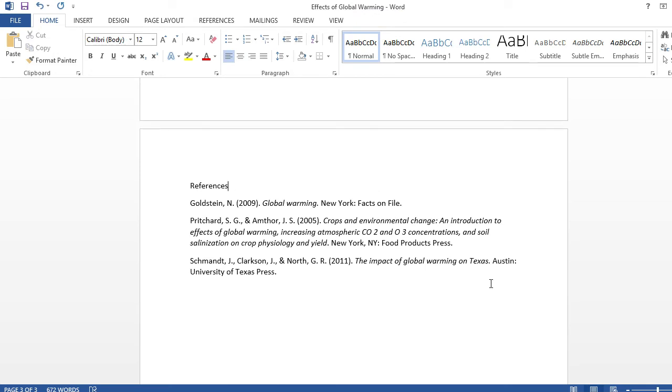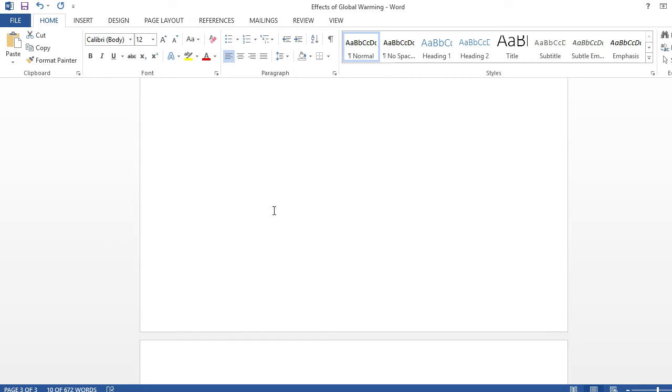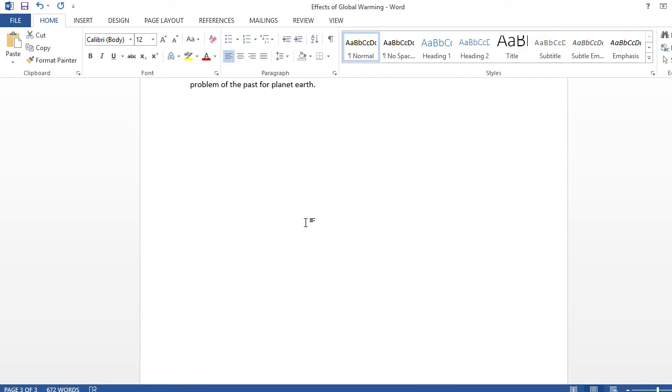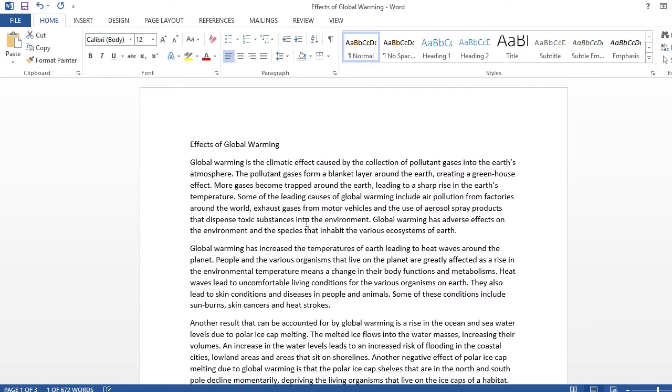Looking at this paper, the in-text citations will be as follows. For this first book, I'll take the author's surname and the year of publication. So it's Goldstein. I'll copy that, and then I'll come to in-text cite. The in-text citation should be inside the sentence, so it should be before the full stop. I'll in-text cite this definition of global warming.